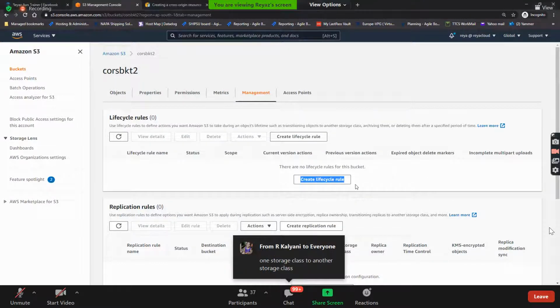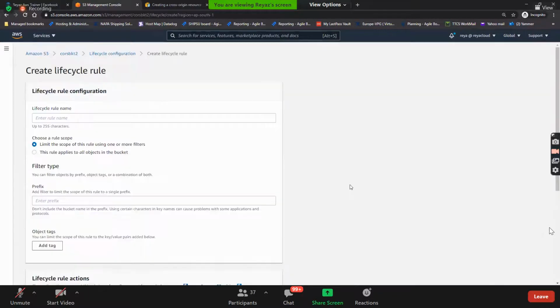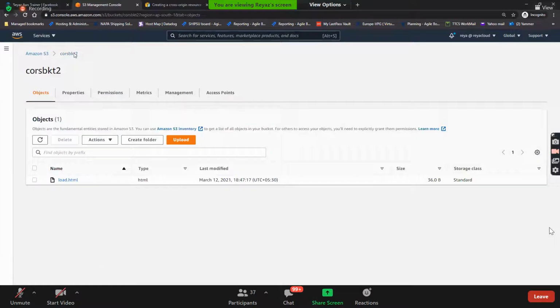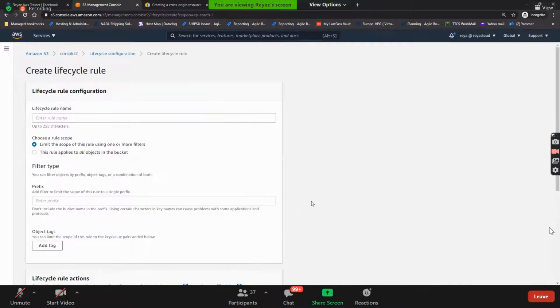How? It's very simple, guys. See here, create a lifecycle rule. Let's take an example: all your standard frequently accessed objects have to be moved to infrequent access after 30 days. From infrequent access, they have to move to Glacier after a total of 90 days. And from Glacier, after 365 days, they have to expire. Should we take this requirement? Let's take that. I told you that lifecycle rules have to be created at the bucket level. Go to the management and create lifecycle rule.